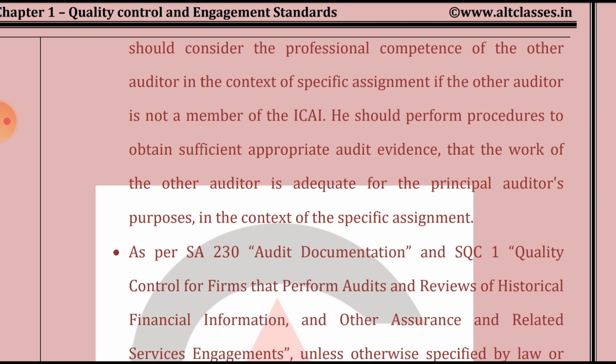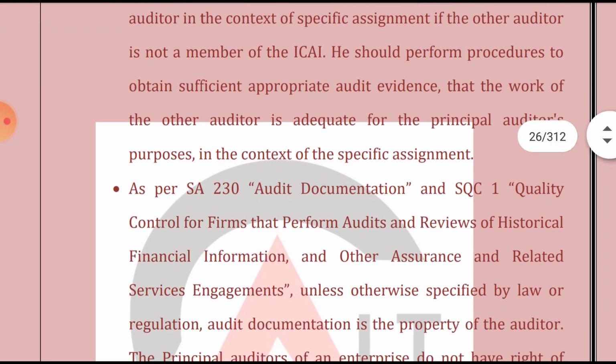If the other auditor is not a member of ICAI, he should perform procedures to obtain sufficient and appropriate audit evidence that the work of the other auditor is adequate for the principal auditor, and he should also ensure that the work performed by the branch auditor is useful for the principal auditor in the context of the specific arrangements. So his work basically should be useful.